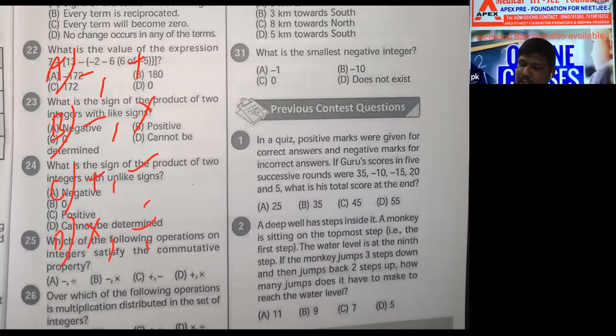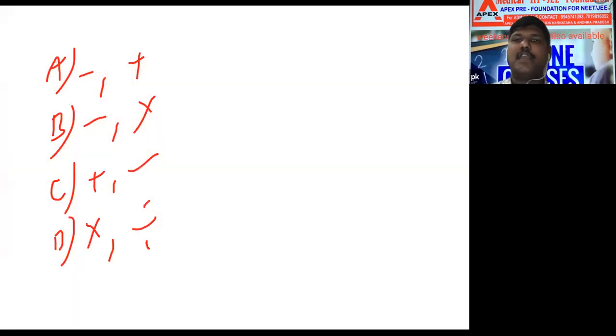Over which of the following operations is multiplication distributed in the set of integers? Multiplication distributed.